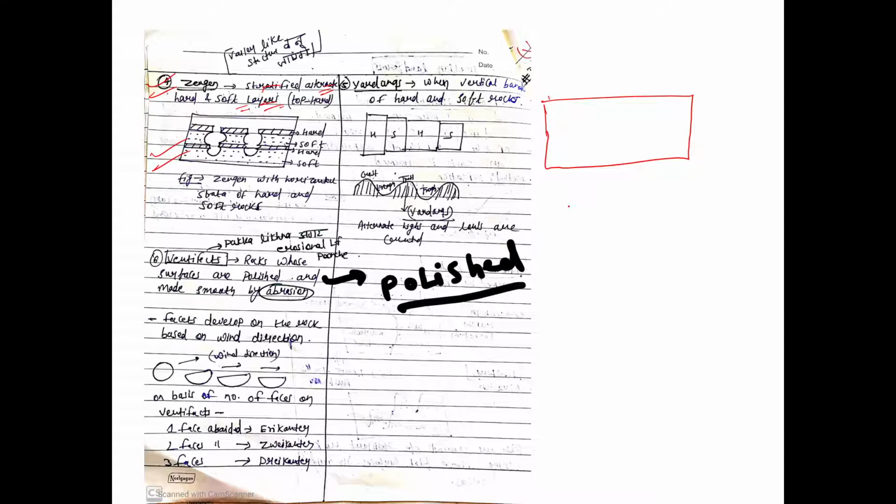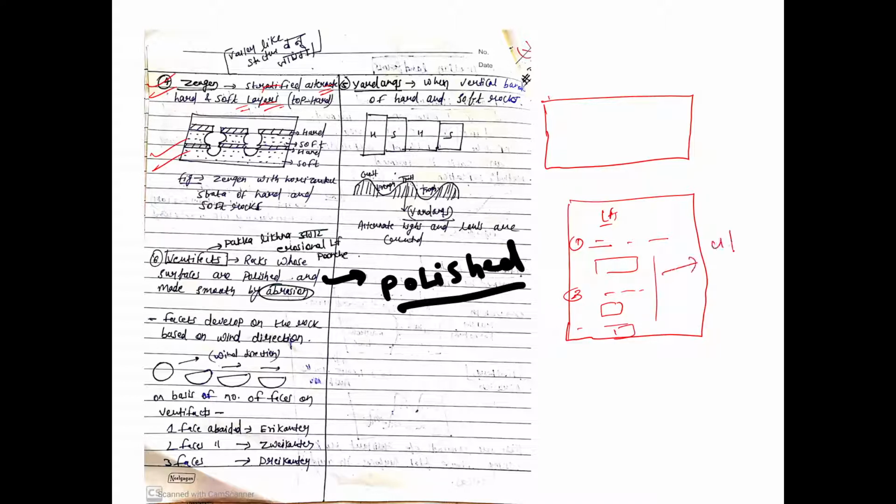So ideally, in a question on landforms, suppose this is your answer booklet and you are writing landforms. You will write the first landform name, 1-2 words, just a diagram. Same thing, 2-3 words, diagram, 2-3 words, diagram. So on a piece of paper you will have 4 to 5 diagrams in 200 words, and this will give you 70-80% marks. And this is the reason why people are scoring like 170 out of 250 in CSE in Paper 1, right?